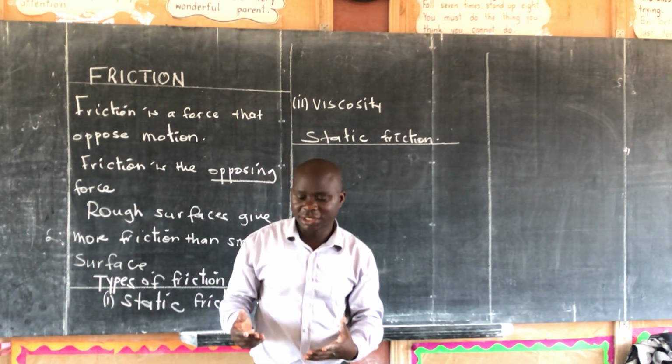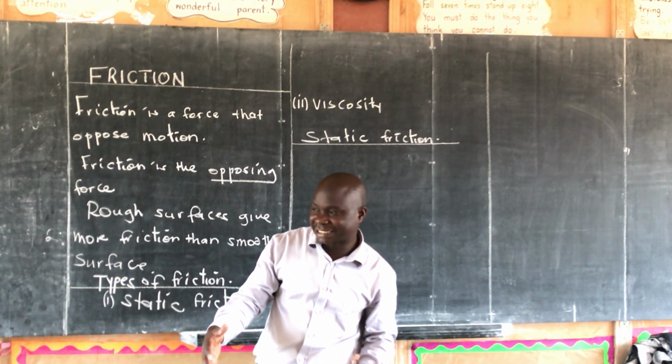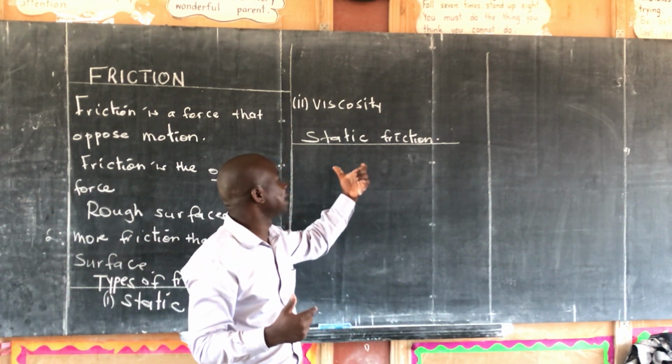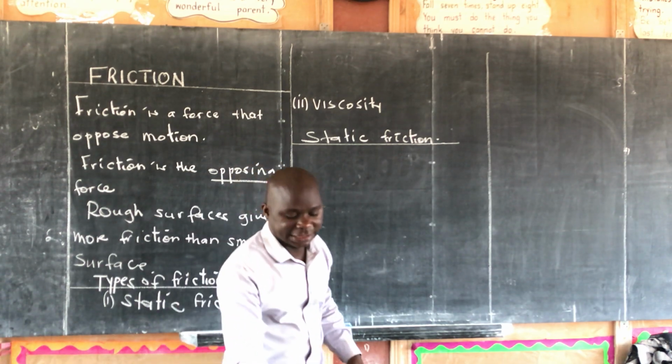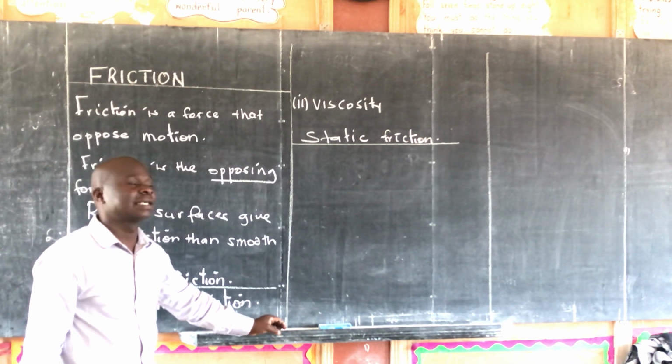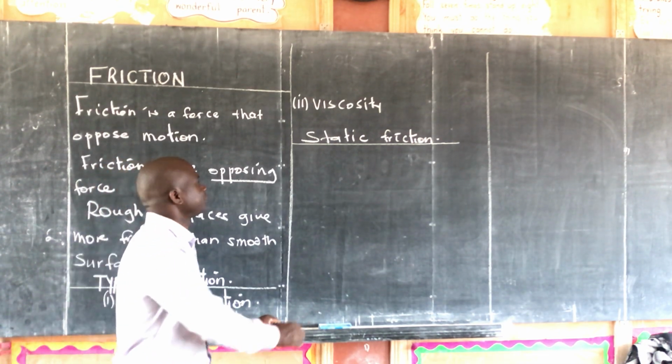If I'm walking and I feel resistance when I'm walking on the ground, that friction is static friction. Now I say static friction is a type of friction that occurs between two solids.